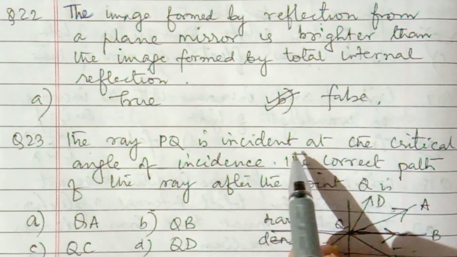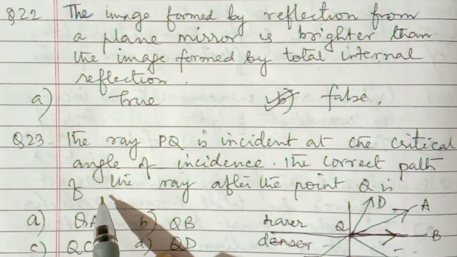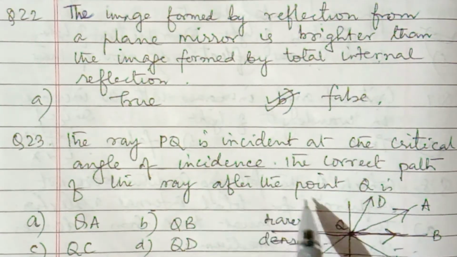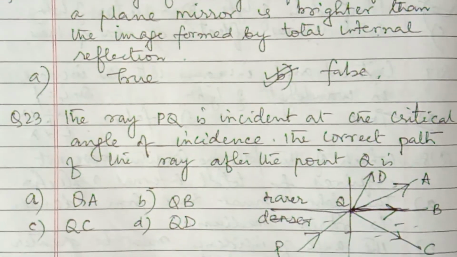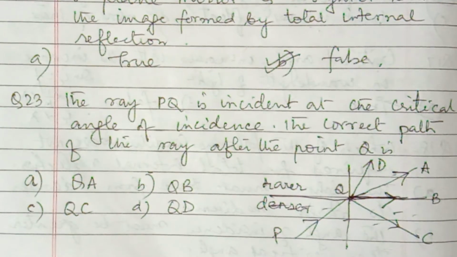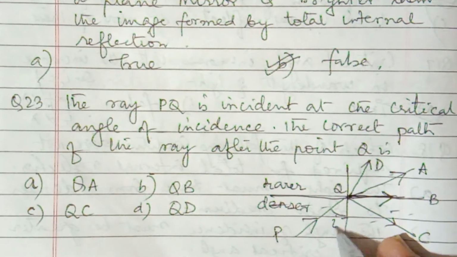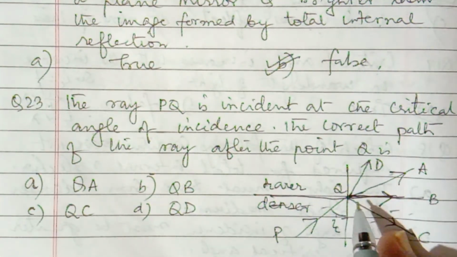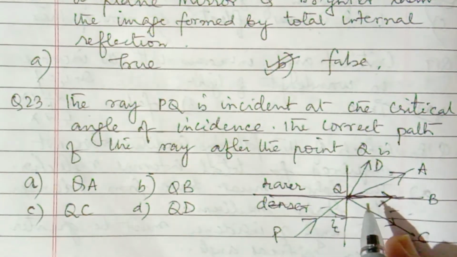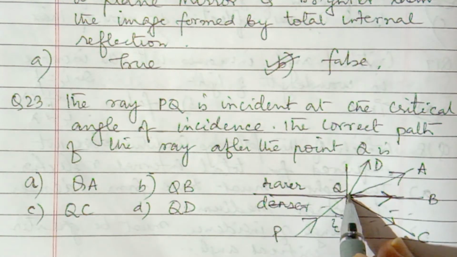The ray PQ is incident at the critical angle of incidence. The correct path of the ray after the point Q is, so here you can see this ray PQ, this is incident at critical angle, and light is going from denser to rarer medium. Then what will happen after this Q?